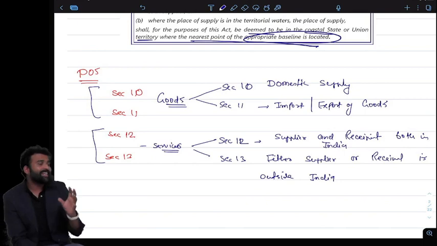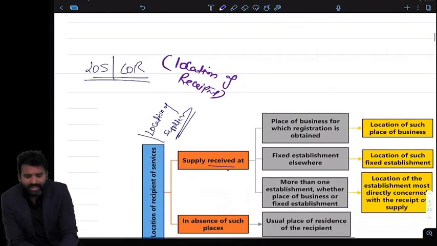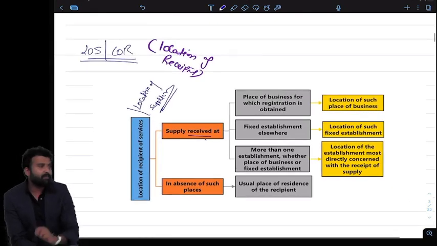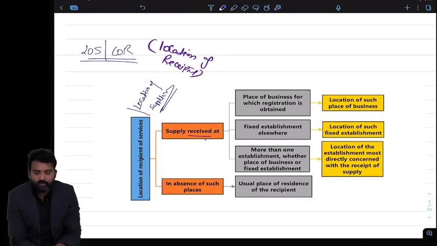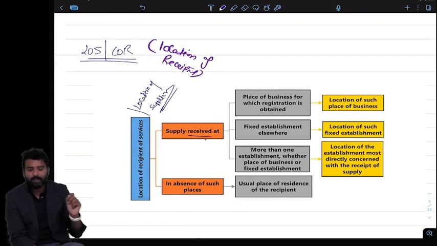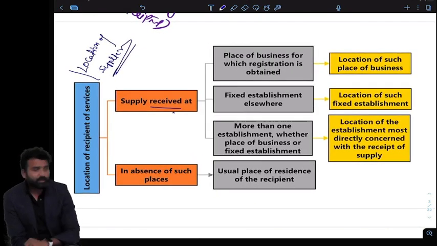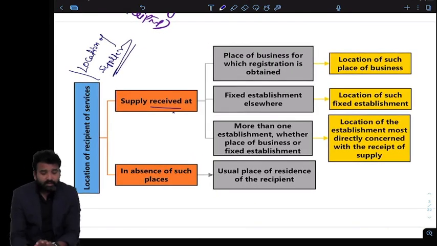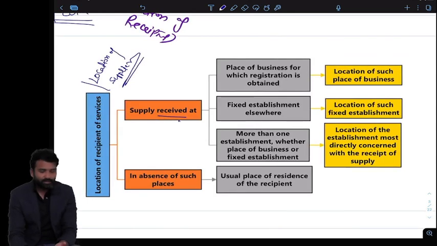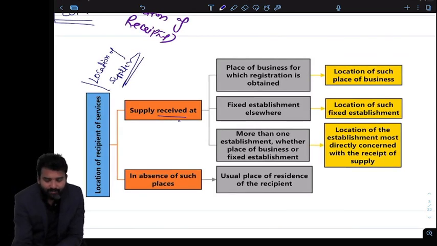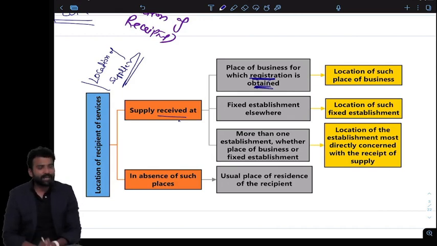First of all, I can say place of supply of goods is very easy. It is not that difficult. But before starting place of supply of goods, we have to discuss the meaning of location of supplier and location of recipient. Very simple. The definition of both is the same. What is the location of supplier? Where the place of business registration is obtained. So the registered place of business is the location of the supplier.